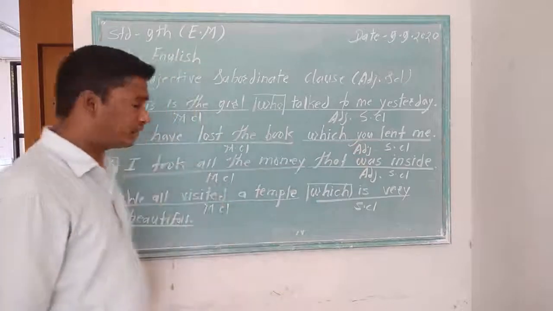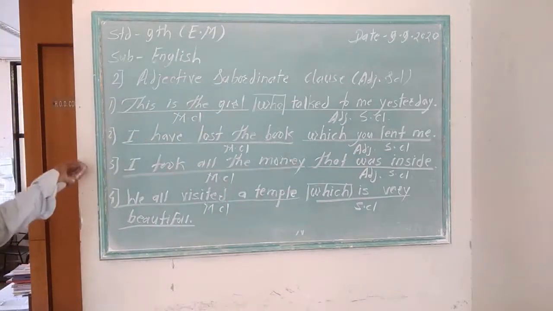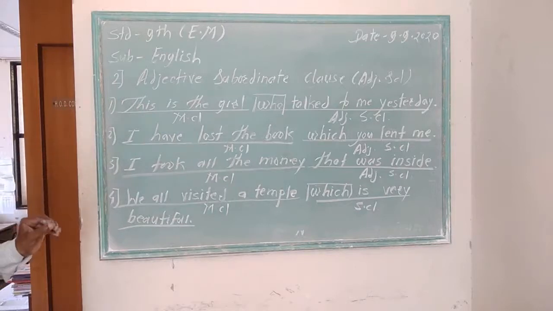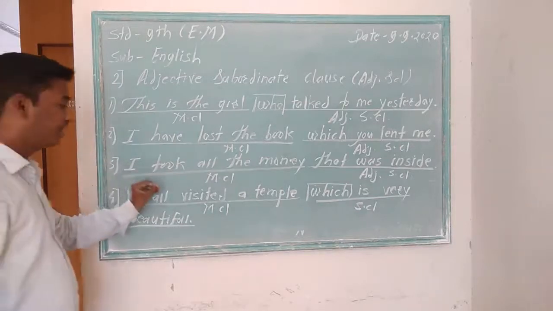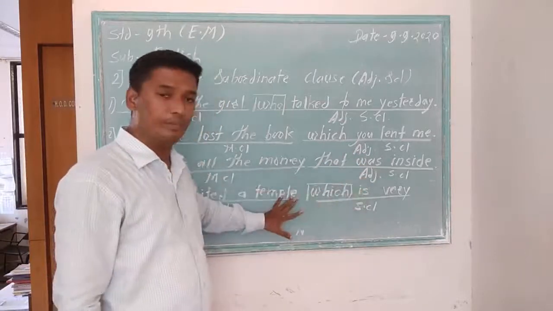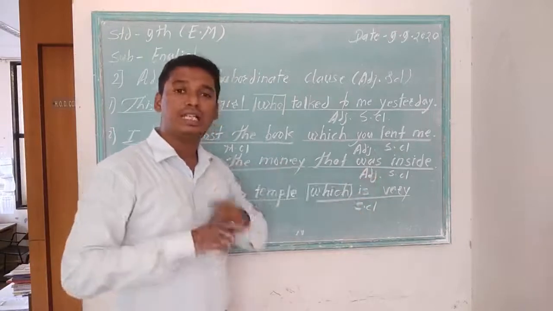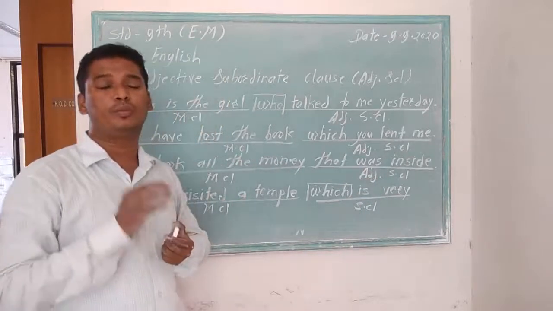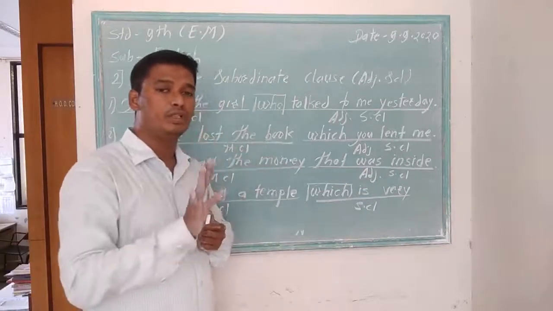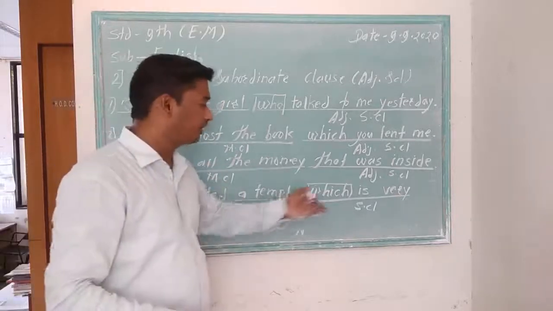Now, next sentence. We all visited a temple which is very beautiful. What is beautiful? Temple. Temple is the noun in the main clause, and this subordinate clause tells more information about it. Temple is very beautiful; this is information in the subordinate clause.